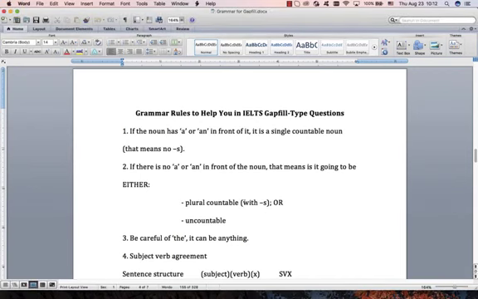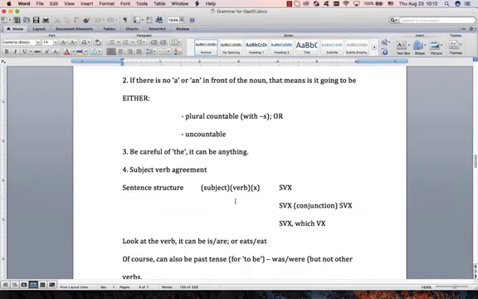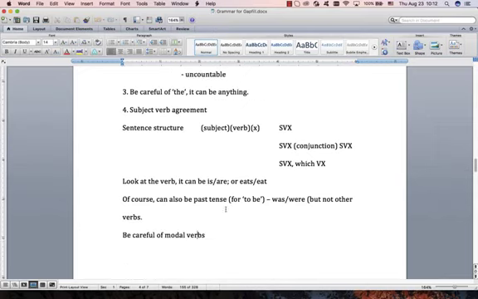Okay, we're going to continue talking about nouns. After that, at the end of this video, I will say a bit about adjectives and a bit about adverbs. Alright, so we've got our 4 rules so far. Let me just add a quick 5th one, quite an easy one.